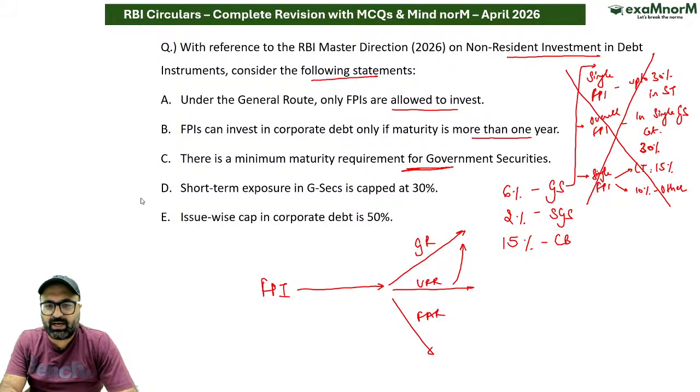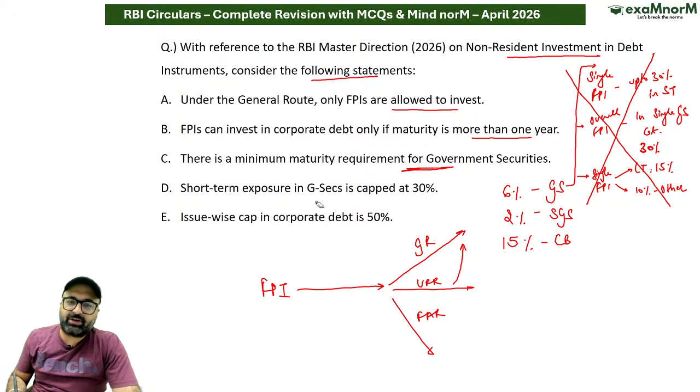Which all statements are correct? Take your time. Government security exposures. Short-term exposure in the government security is capped at 30%. था, अब change हो गया. Issue-wise cap in corporate debt is 50%. This is correct. जो कि पहले government के लिए issue-wise 30% था, but now it has also been removed.